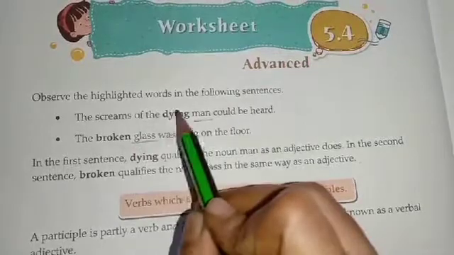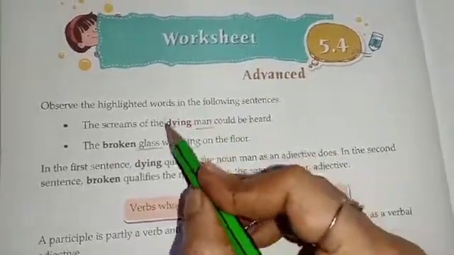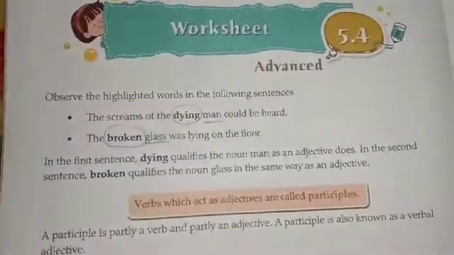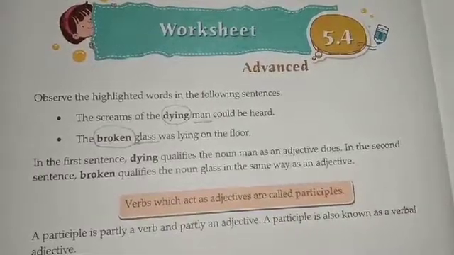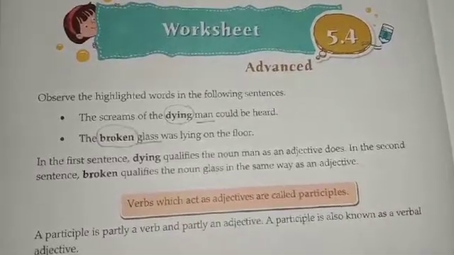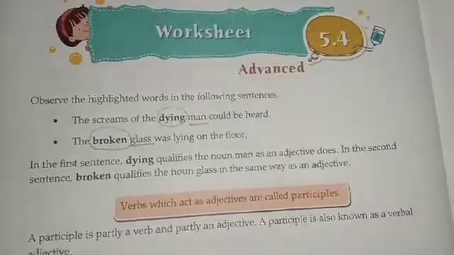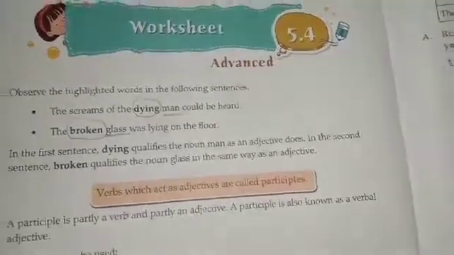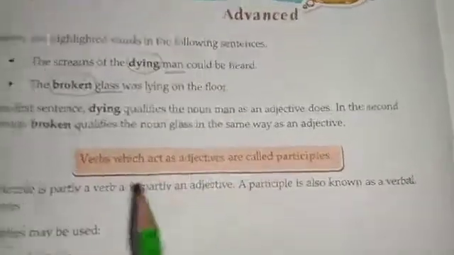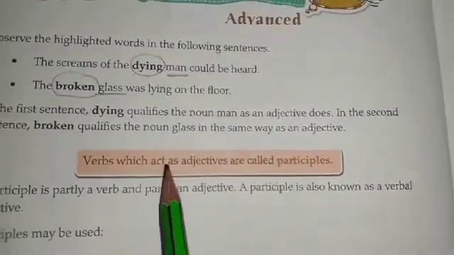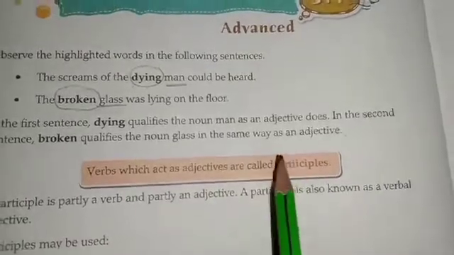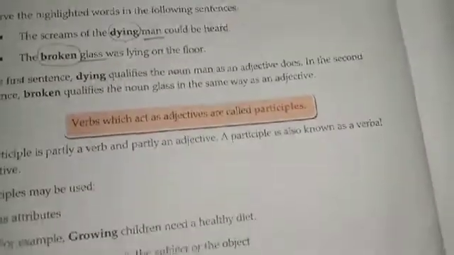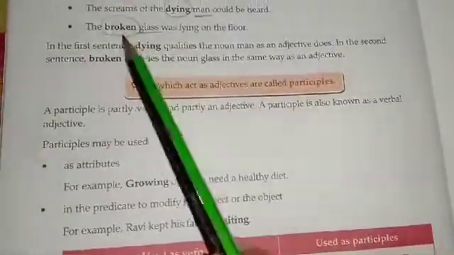So over here, both the words that are highlighted are adjectives also and verbs also. And when you come across words like these, which are verbs also and adjectives also, then they are known as participles. So verbs which act as adjectives are called participles. This is the definition. Verbs which act as adjectives are called participles. So actually they are verbs, but they are acting like adjectives. They are adjectives also and they are verbs also. So such words are known as participles.